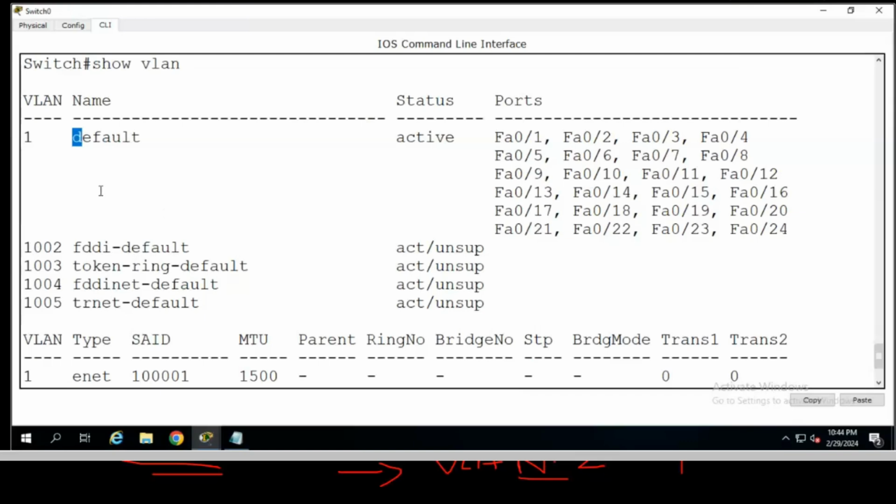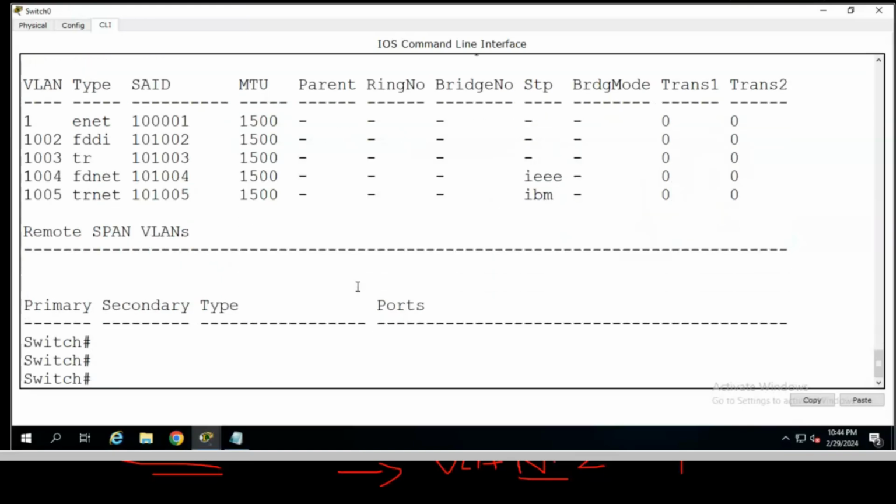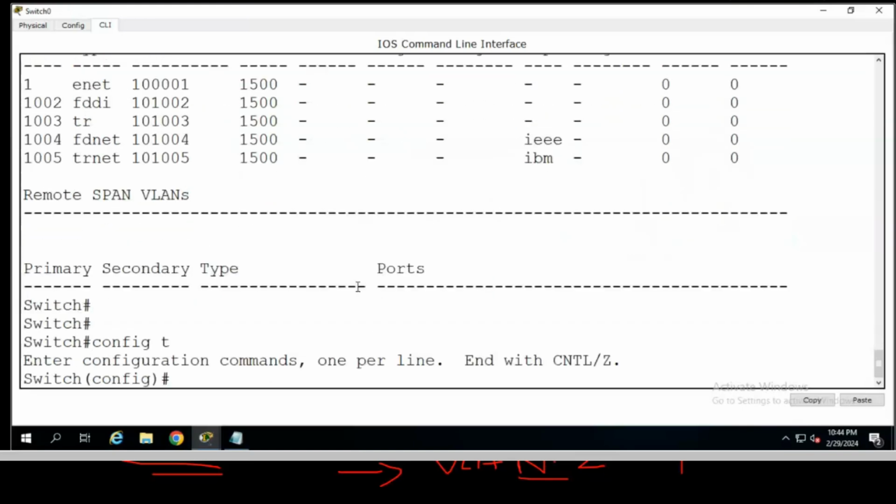But for now, we can create 1000 VLANs in a single switch. So I'm just going to create two VLANs, one for HR and one for accounts. So how can we create them? Let's see. For that, I will go to config t, and here I will type vlan, space, the number of the VLAN which I want to create.